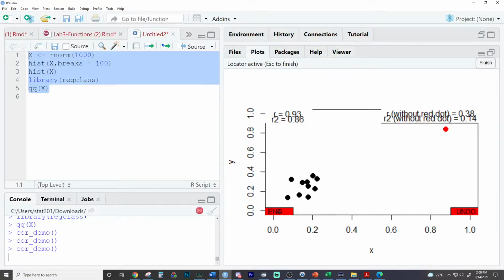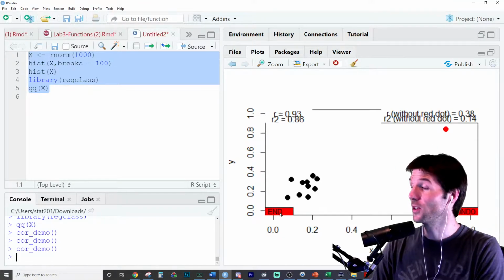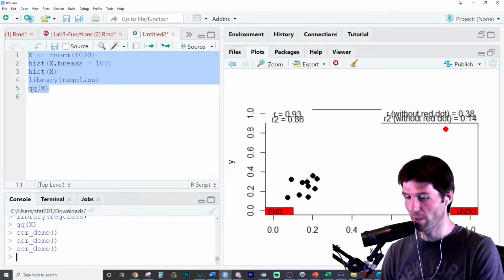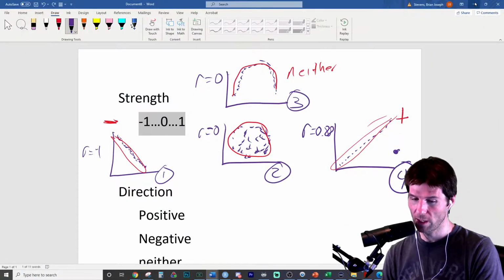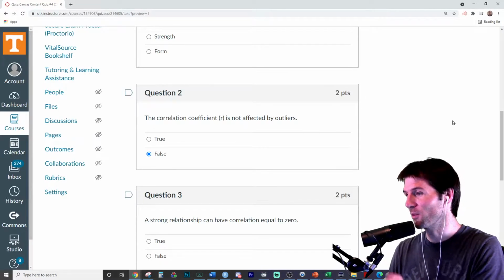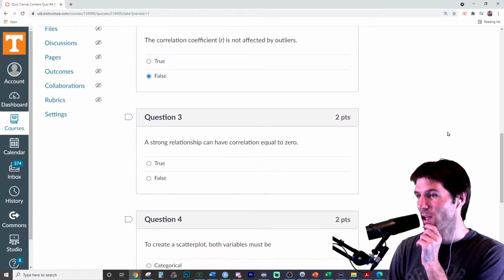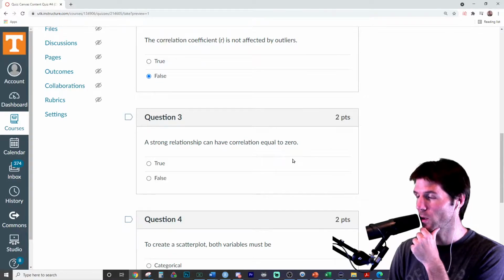You know what outliers can do? Yep. Outliers can do anything. Outliers can make weak correlation strong, strong correlation weak. The only thing they can't do is impact the median, really, because the median's impervious to it. A strong relationship can have a correlation equal to 0.